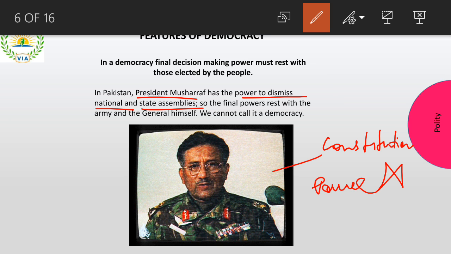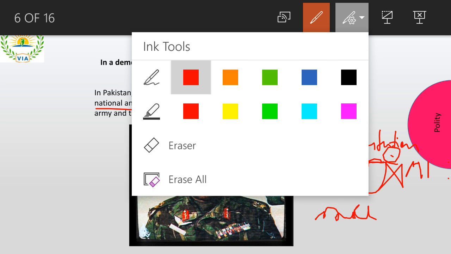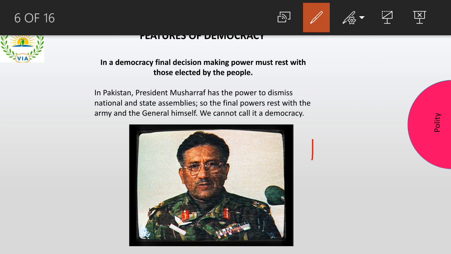And in the constitution, what he does is he makes the president more powerful. He changes the entire constitution and he makes the president more powerful.